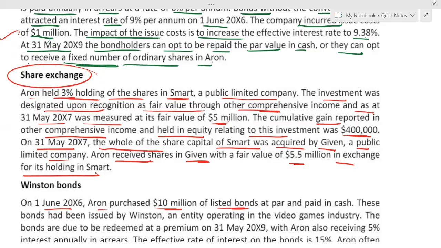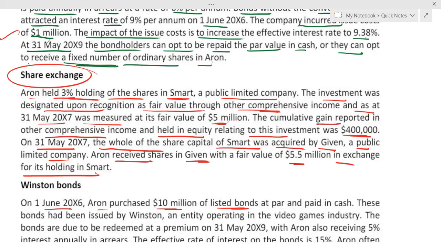So what you have to say, number one, prior to disposal, according to IFRS 9, we need to remeasure the investment at fair value. Can I say here the investment is already at fair value? Number two, in exchange, the shares which we are getting, shares in Given, have a value more than the shares which we have. So what is happening basically?